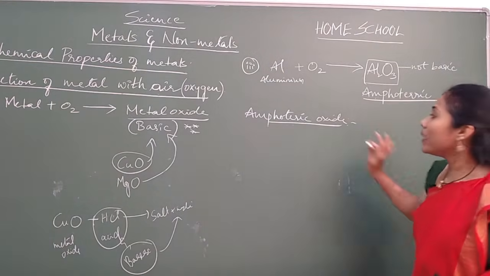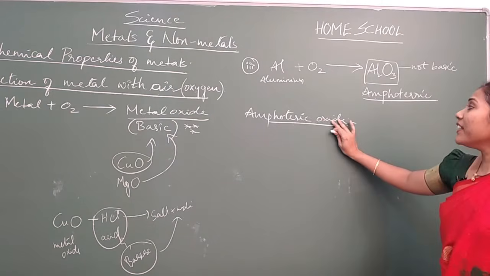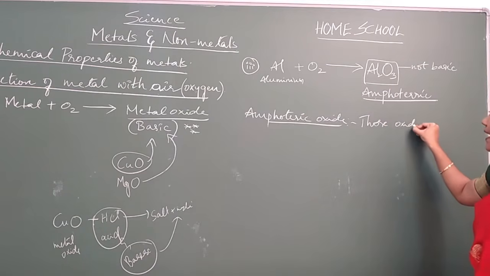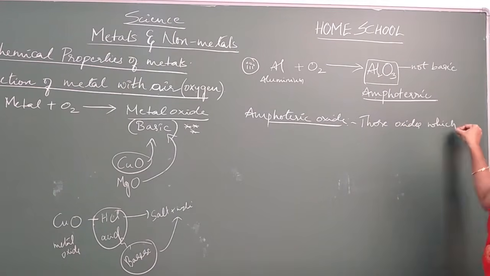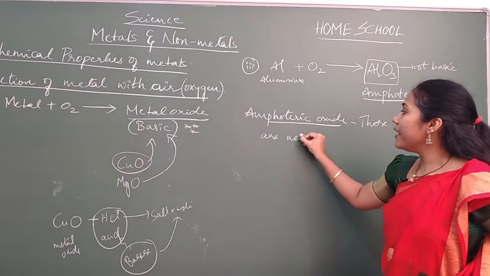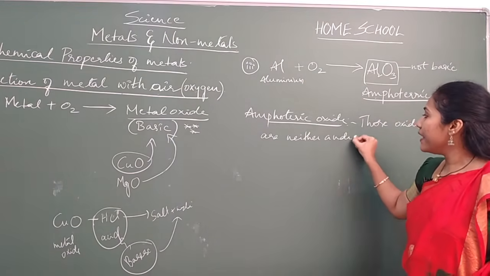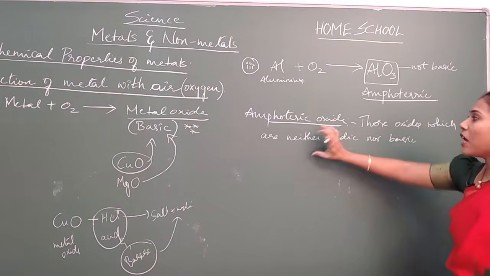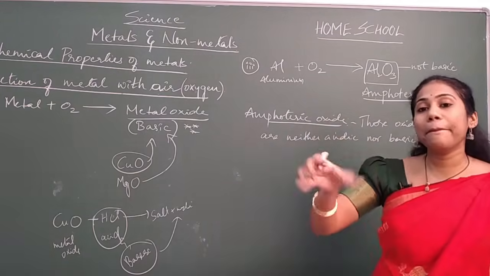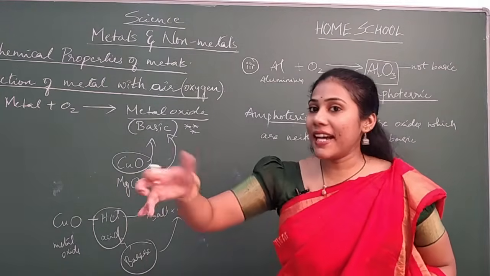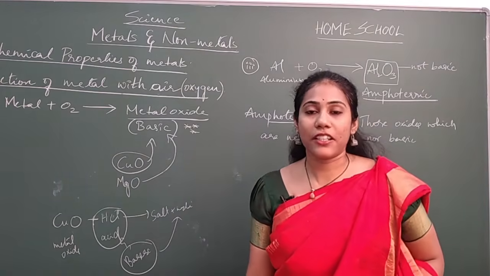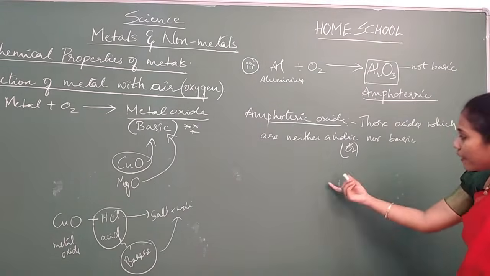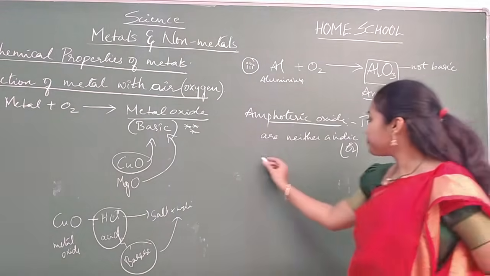So try to write the definition first. Amphoteric oxides are those oxides which are neither acidic nor basic. So they are not completely basic, they are not completely acidic either. They have both acidic character as well as basic character. That is the reason. Or one more definition I can write for this.